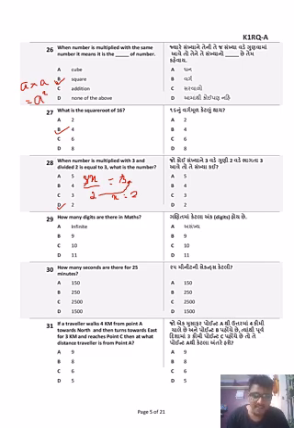How many digits are there in mathematics? There are 10 digits in mathematics. Which are they? 0, 1, 2, 3, 4, so on up to 9. Okay, there are 10 digits. Total, if you count, there are 10 digits.